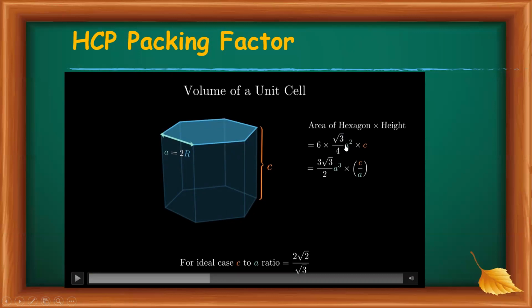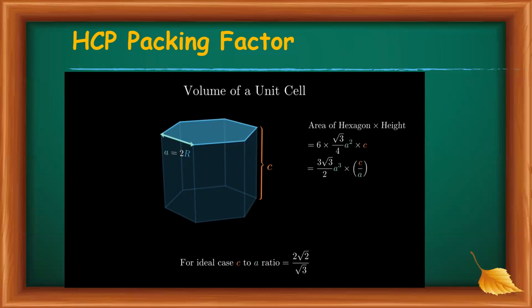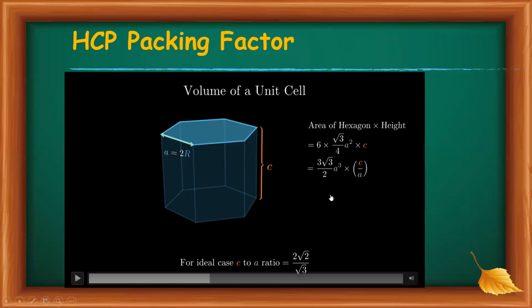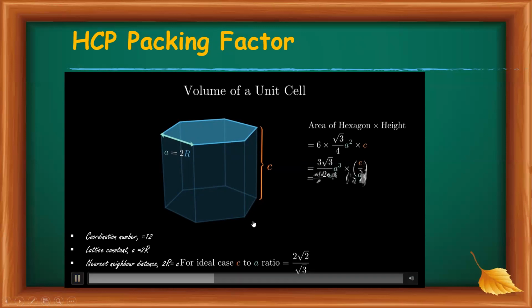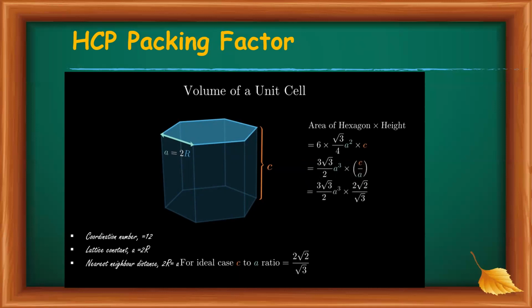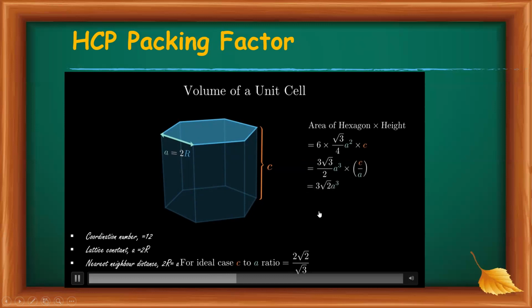The area of a single triangle is root 3 by 4 A square. Then here we substitute the C by A ratio. Then it is given as 3 root 2 into 2R whole cube, or 24 root 2 R cube. It is the volume of the unit cell.